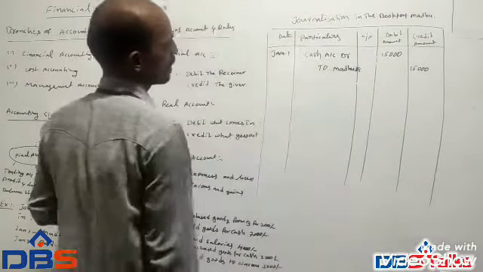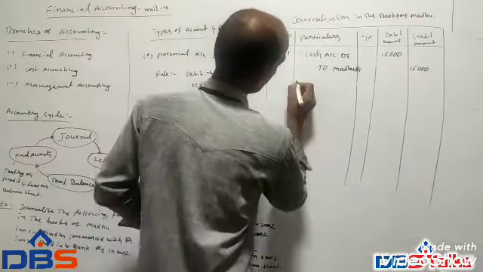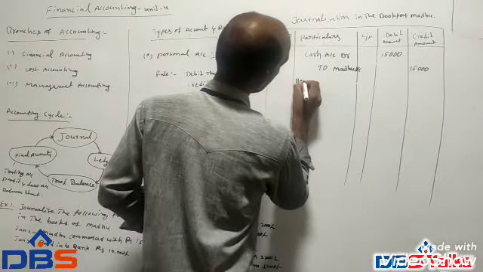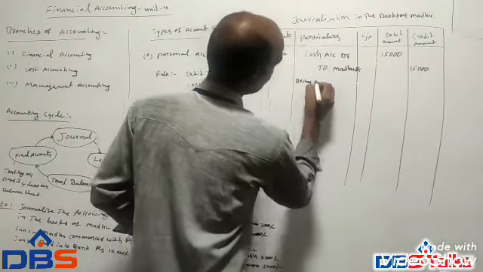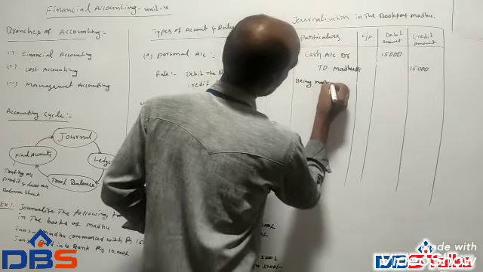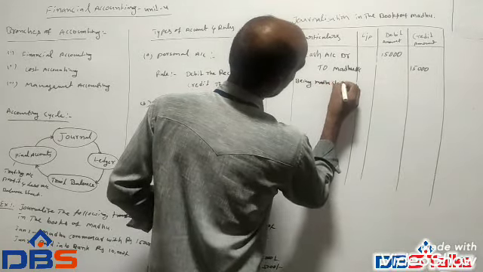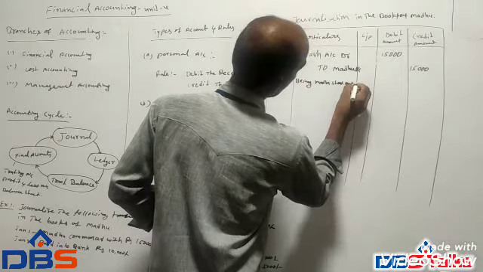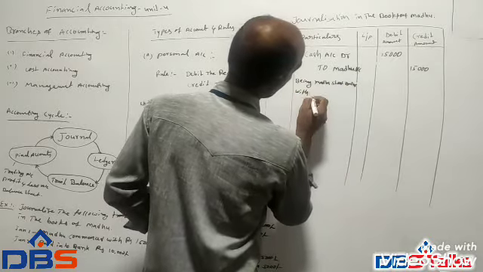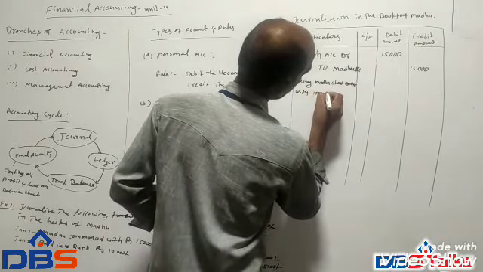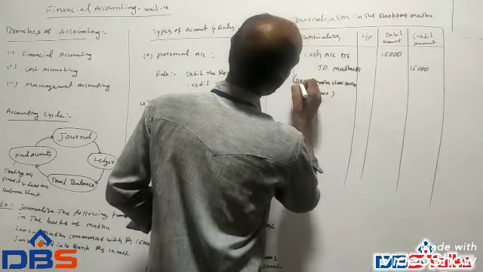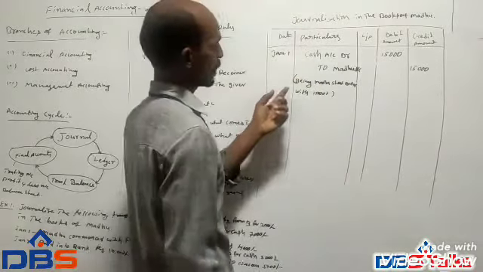And write a clear explanation about this transaction: Madhu started the business with 15,000. This is called narration.